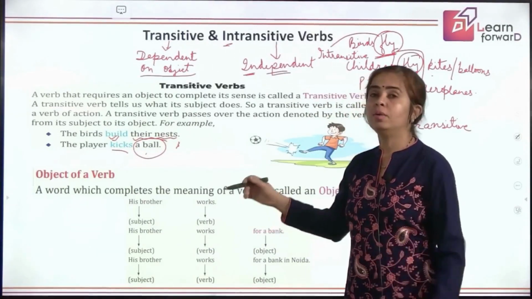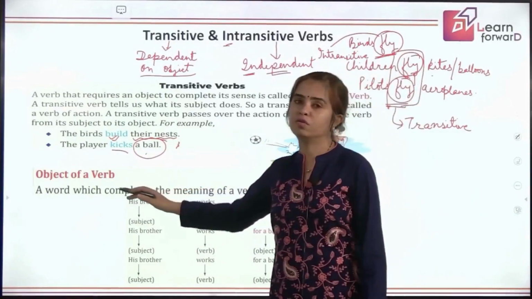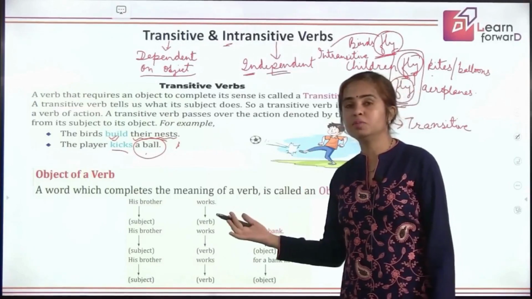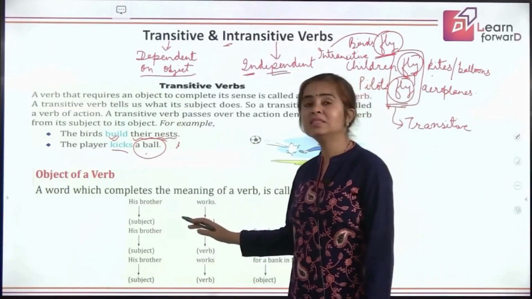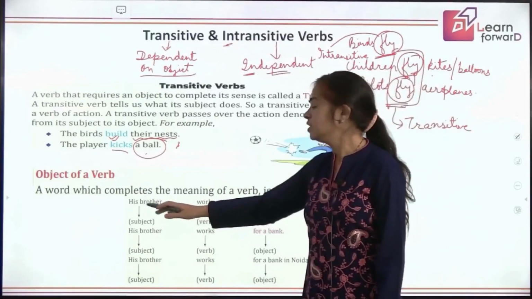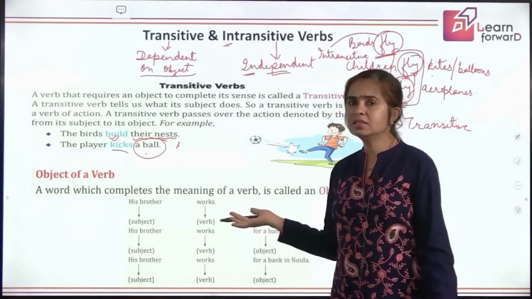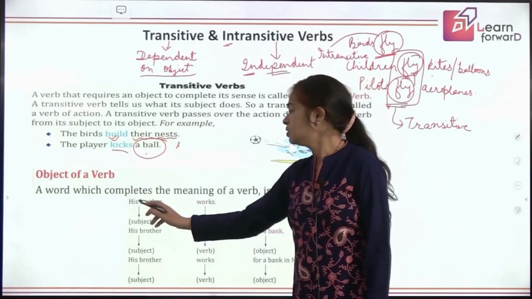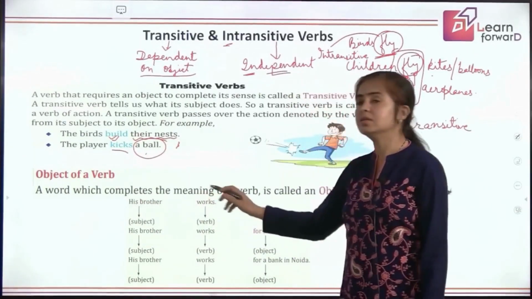Okay. Now we'll be learning about object of a verb. Object is the word that gives the complete meaning to the verb, and it gives an answer to what, who, whom, like this. His brother works. The sentence is complete in itself. So we say this is the subject and this is the verb.